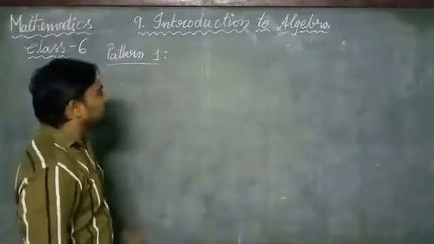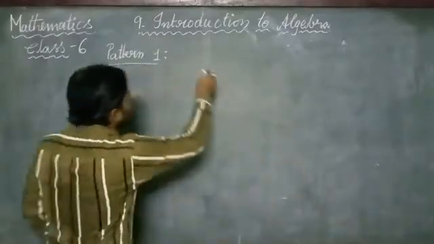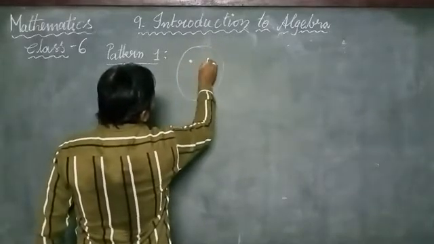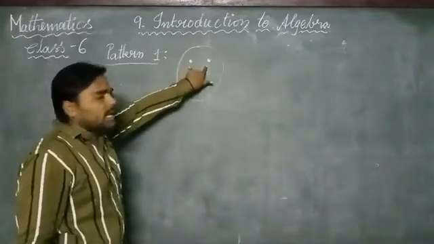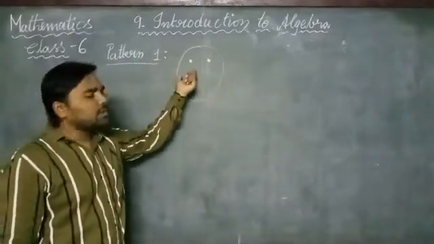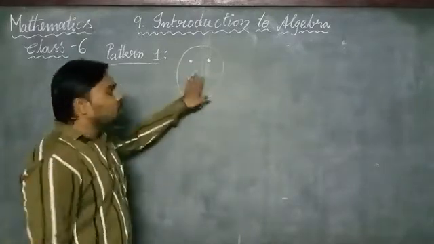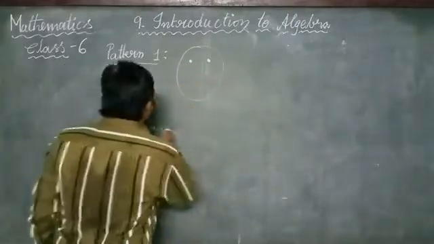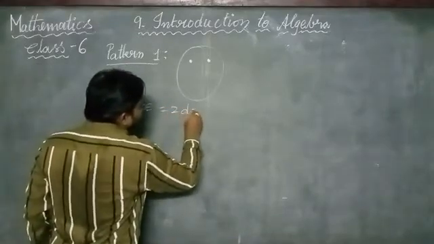In this pattern, suppose you want to draw a face. We generally require a circle, and to represent the eyes of a face, we are using 2 dots. To draw one face, we are using 2 dots in a circle. How many dots are we using? 2 dots.